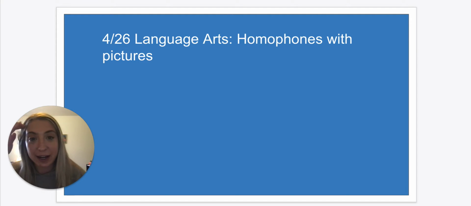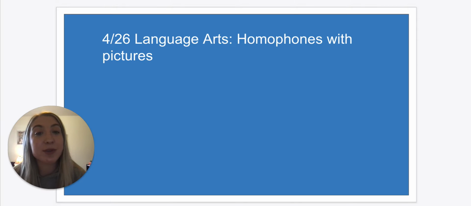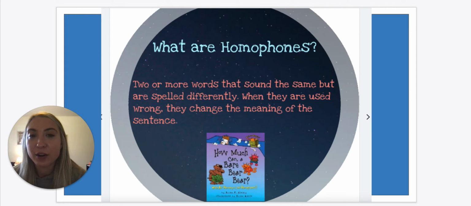For Language Arts Day, we're going to be talking about homophones with pictures. So the first question is probably, what are homophones? Well, these are two or more words that sound the same, so when you hear them, they sound alike, but they are spelled differently. And when they are used wrong, they change the meaning of the sentence. So these are words that sound the same, but they're spelled differently and they have different meanings.